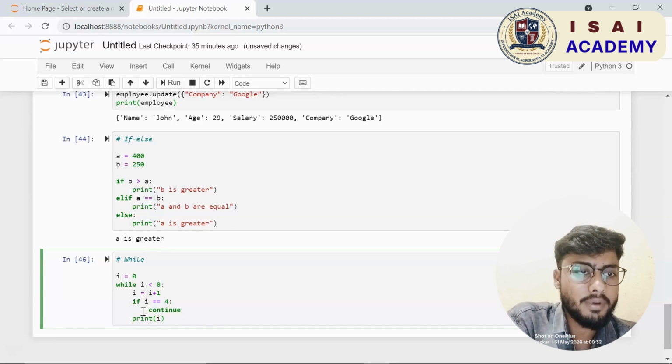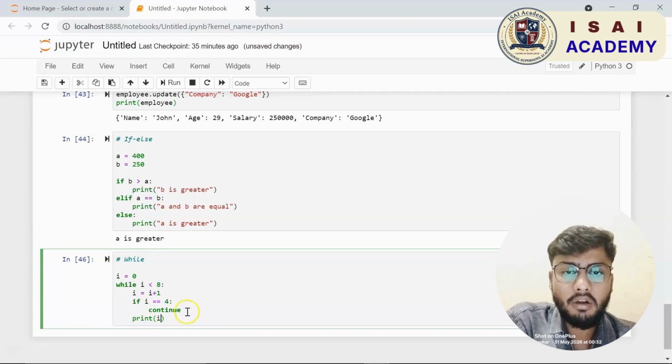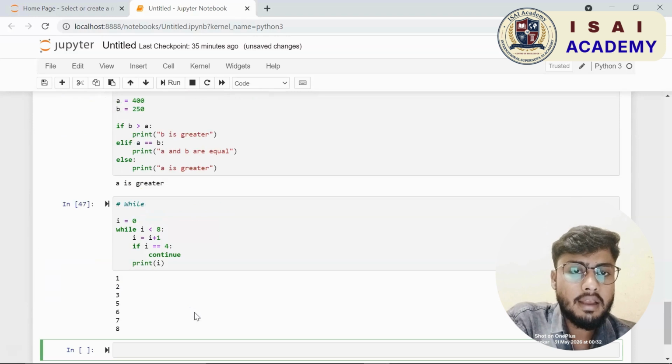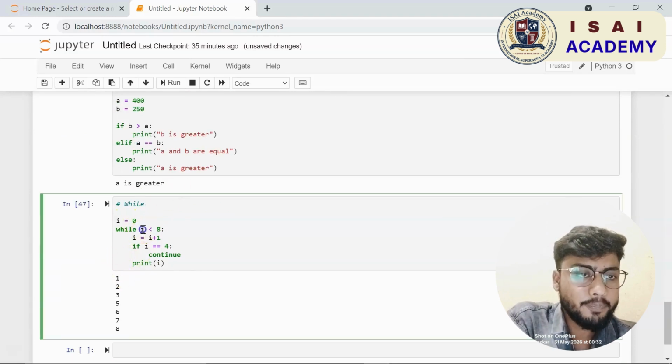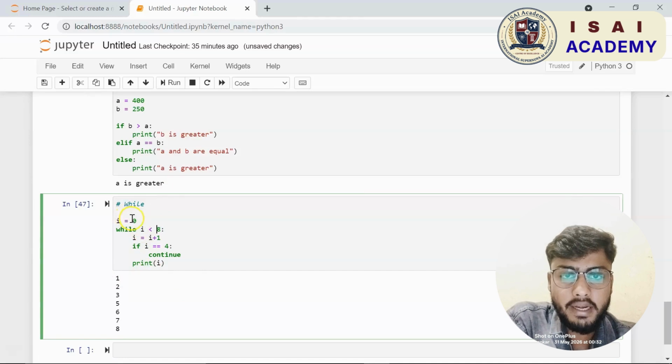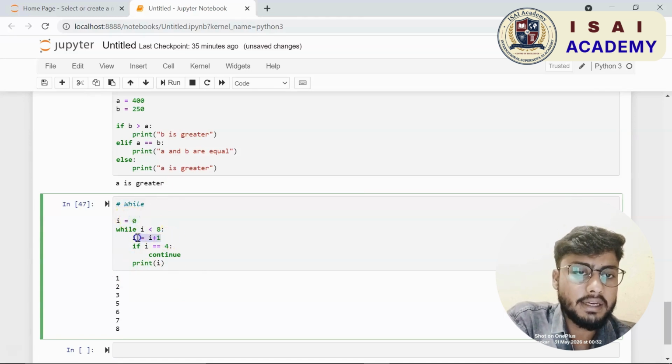Now the if else statement in Python. Now moving ahead, let us see how to use a while loop in Python. Using the while loop, you can execute a set of statements as long as the condition is true. Let me show you a very simple example.